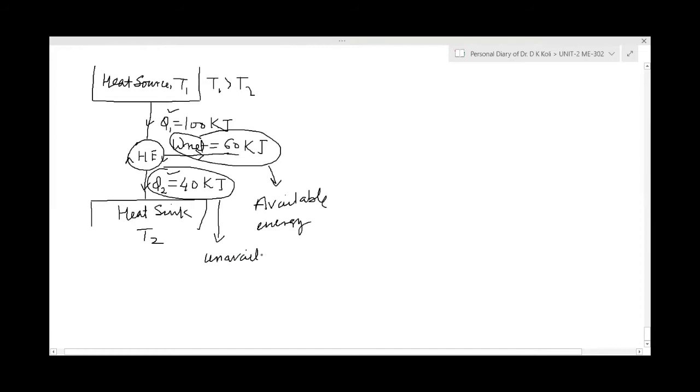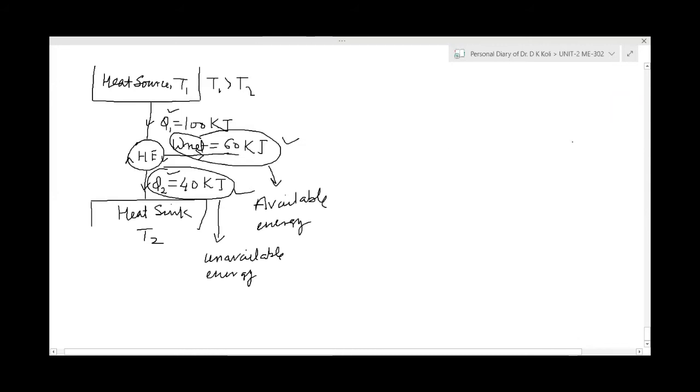Yes, sir. Is it clear? Yes, sir. And it is not possible that we can convert completely 100 kilojoules into work, because that follows the first law, but this obeys the second law. So it should be clear to you: the available energy as well as the unavailable energy.